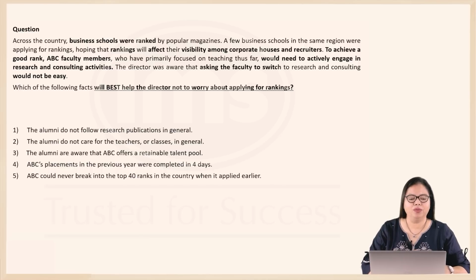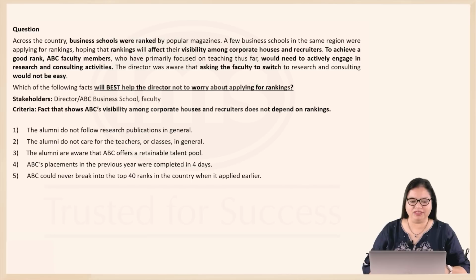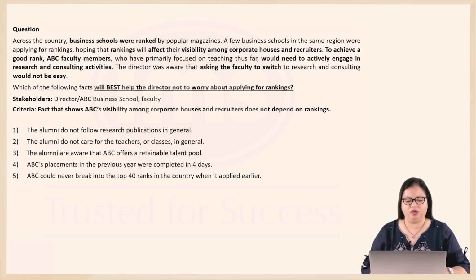The question is, which of the following facts will best help the director not to worry about applying for rankings? So, what will show this B school does not require any ranking? So, who are the stakeholders here? The director and ABC B school, as well as the faculty involved. But what do you need here to answer this question? You need a fact that shows that ABC already has a visibility among corporate houses and recruiters, and the ranking system was not really required.